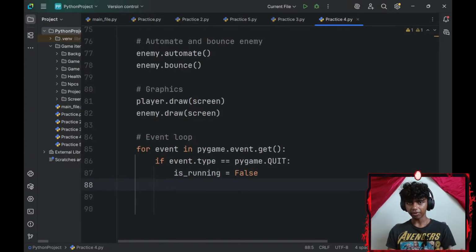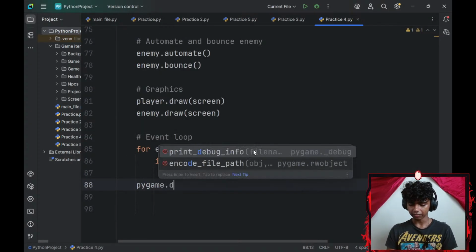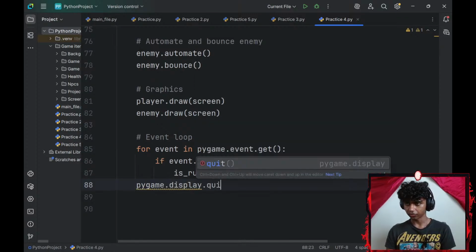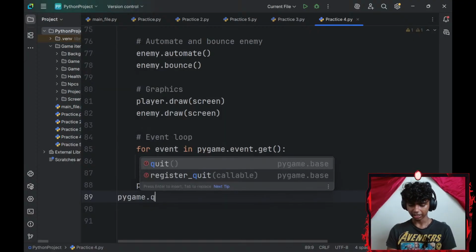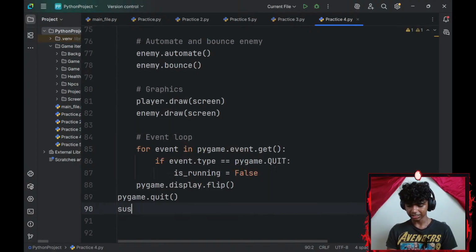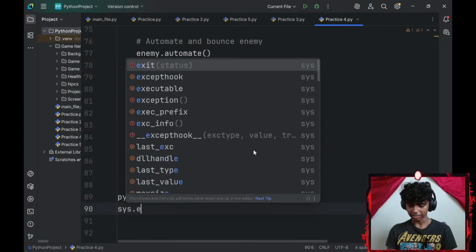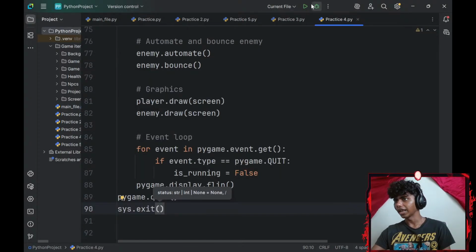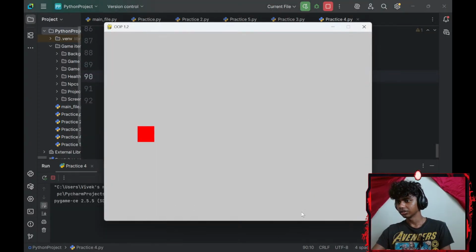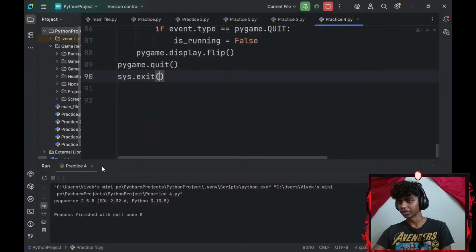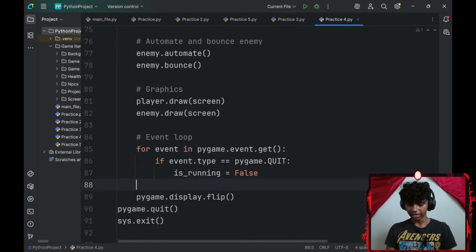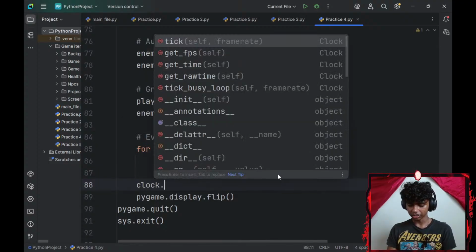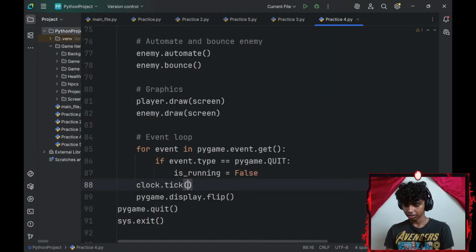Okay, and then outside my for loop, let me go with a pygame.display.flip. This is going to update my display. And lastly, actually second last, I'll go with a pygame.quit and then a sys.exit. Alright, now if I were to run my command. Okay, my NPC is automating way too quickly. I forgot to add FPS again. Alright, so let me go ahead and add my FPS. So I'll go with a clock.tick 60.